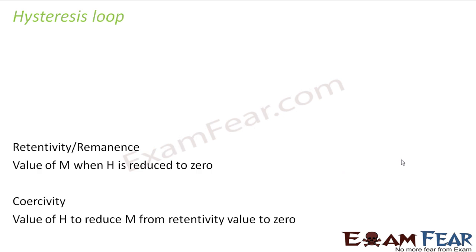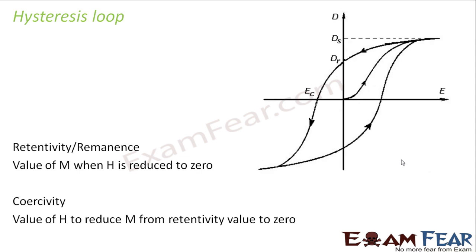Now let us discuss these 2 points even more clearly, that is retentivity and coercivity, by looking at the hysteresis loop. Retentivity, also known as residual magnetism or remanence, and coercivity are 2 very important properties which predict a lot of things about a specific material.